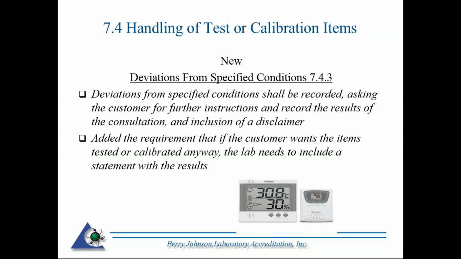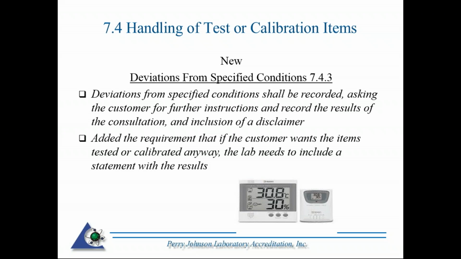So let's say you're a calibrator, you're going on site, and your procedure calls for calibration to be performed under laboratory conditions at 20 degrees C plus or minus 2 degrees C, as specified in the method. You go into a facility and let's say it's 25 degrees C. That means you're going to deviate.